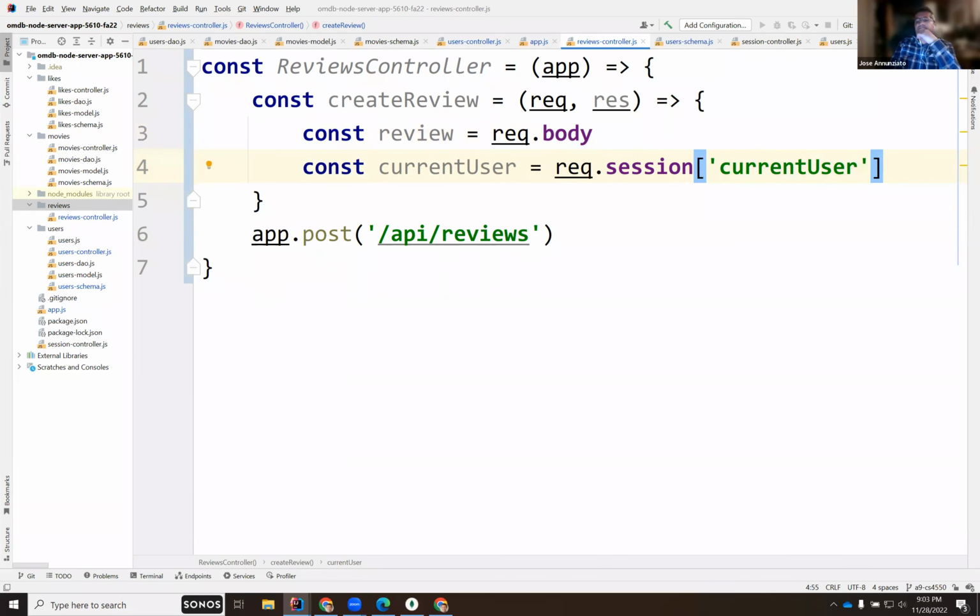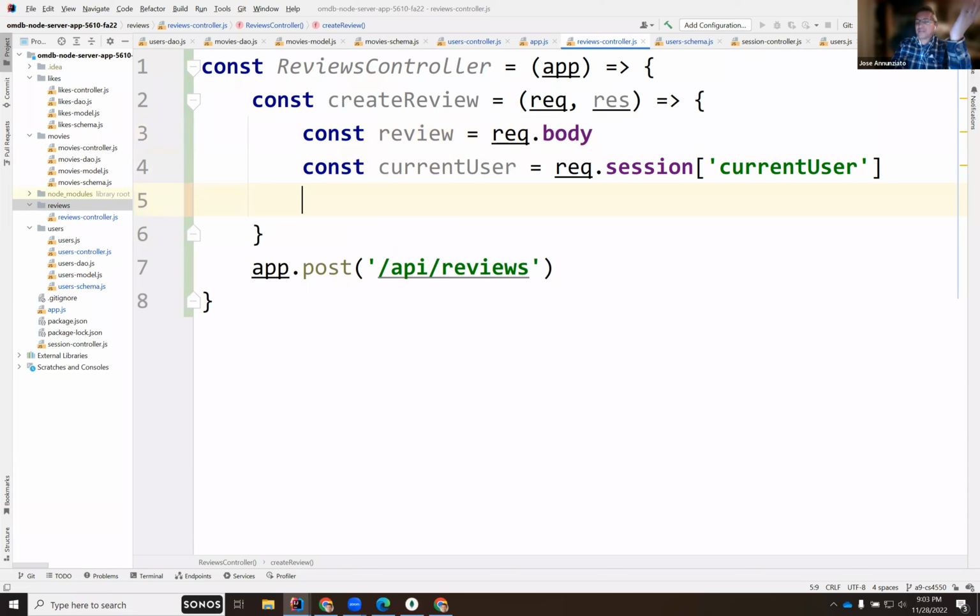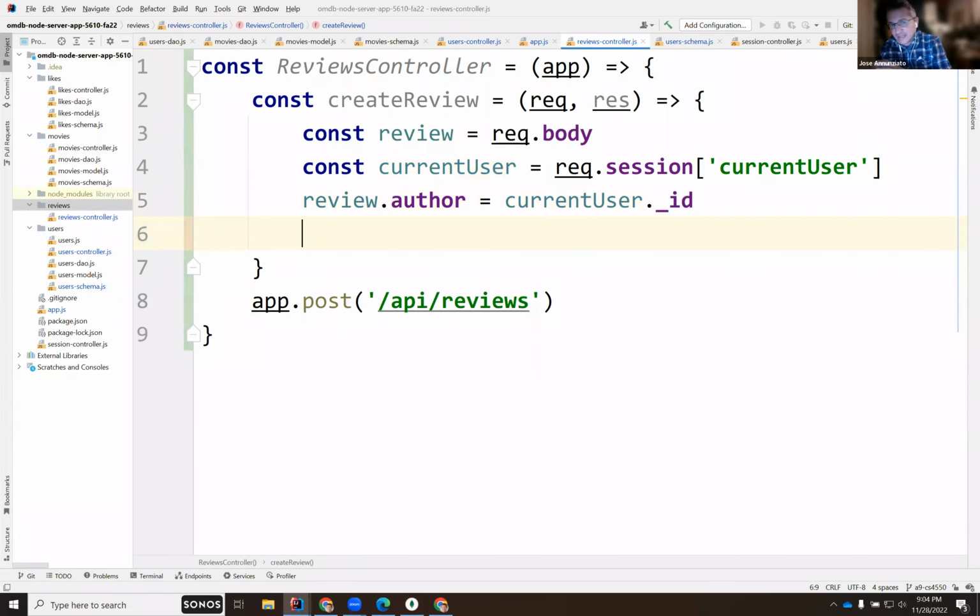Okay. Now that I have the current user, I have their ID. So I should be able to store this in the database and say this is the author, right? So I should be able to say review.author is the ID of the current user, currentUser._id. And now I should be able to save it in the database, right?